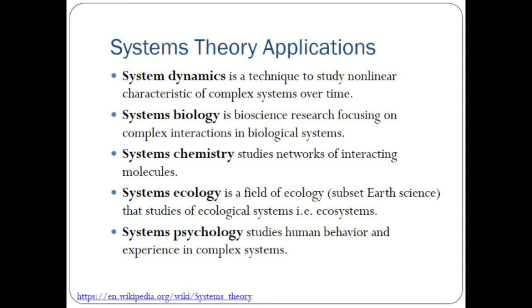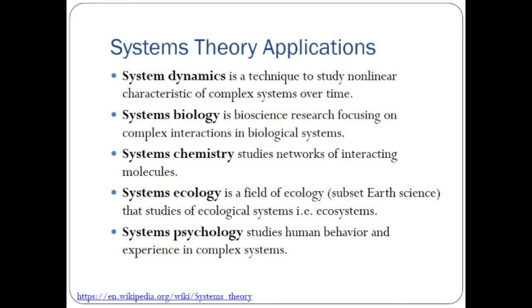What are the 4 or 5 or 6 dimensions? Means 4 or 5 or 6 entities or components working together. So this becomes a non-linear thing. And that type of study of the characteristics of a complex system over time is said to be system dynamics. This is one field of mathematics or complexity theory or complex systems.